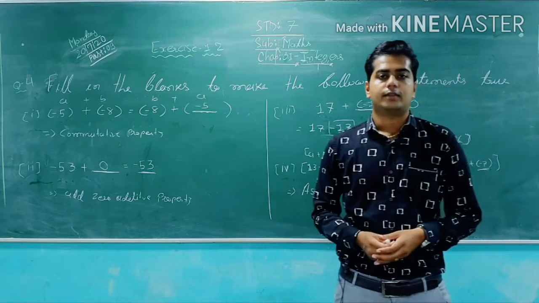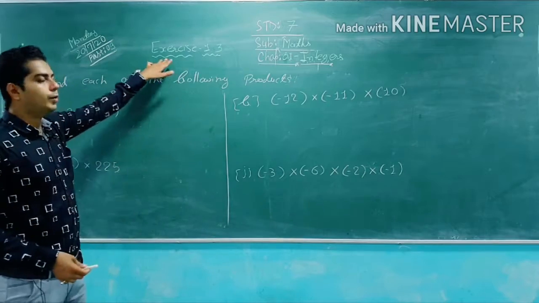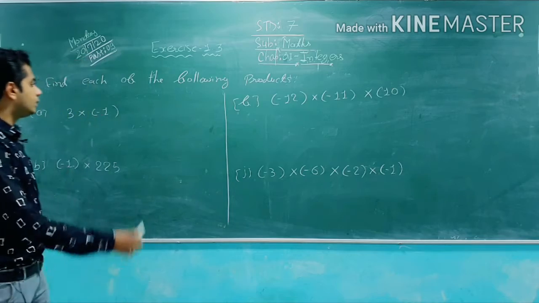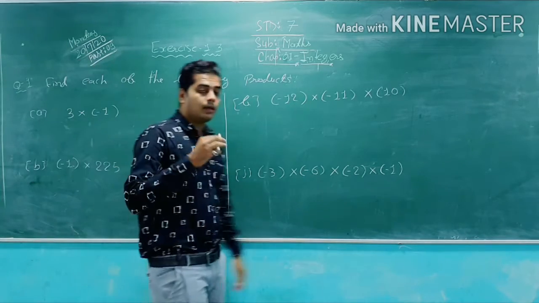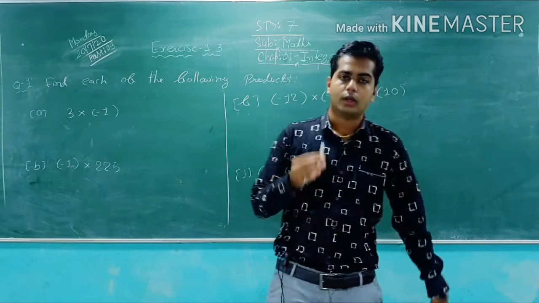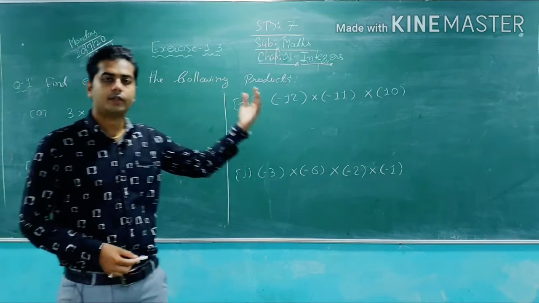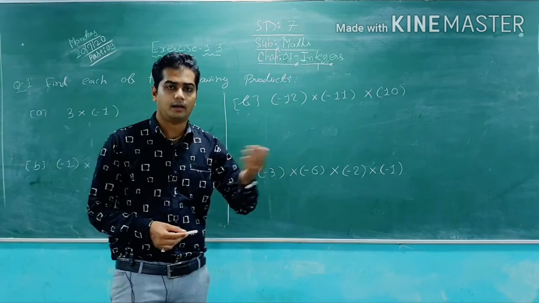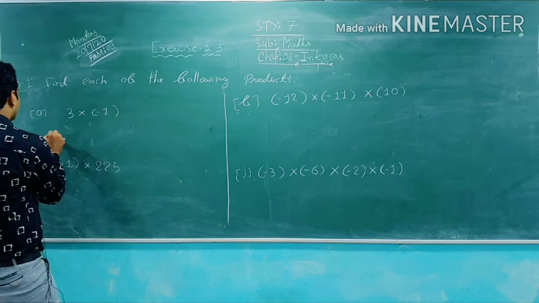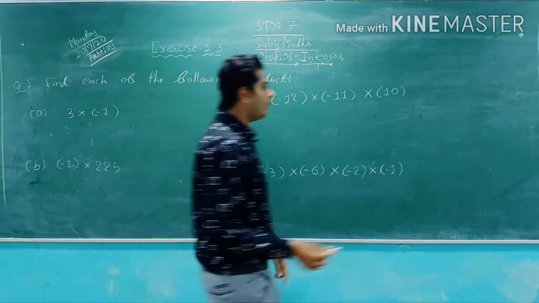Now we will move on to our exercise 1.3. Okay students, so let's move on to exercise 1.3. Question number 1, find each of the following products. Exercises 1.1 and 1.2 are based on addition and subtraction of integers. Now exercise 1.3 is based on multiplication, and the next exercise is based on integer division. So first of all, in question number 1, we have to do multiplication. Now the rules apply differently here.